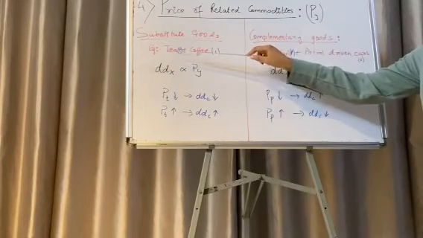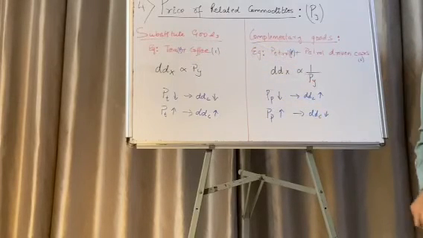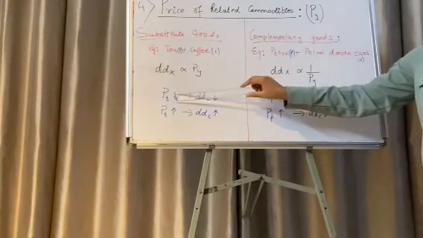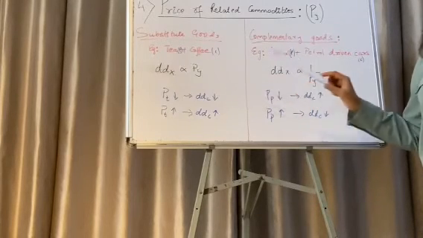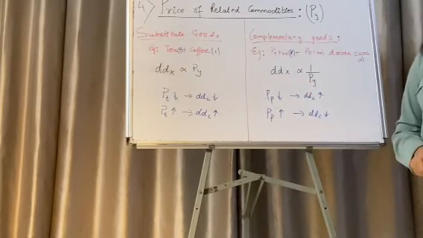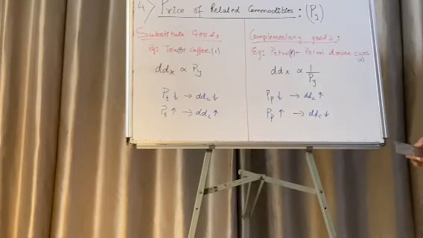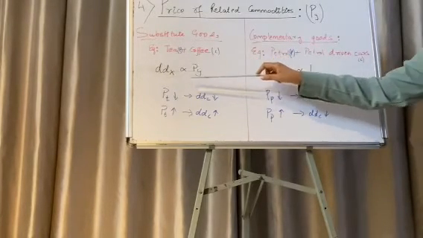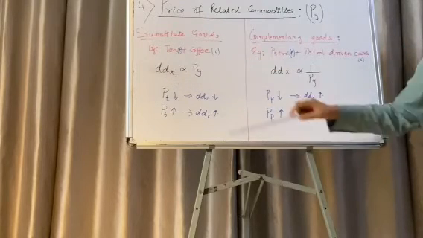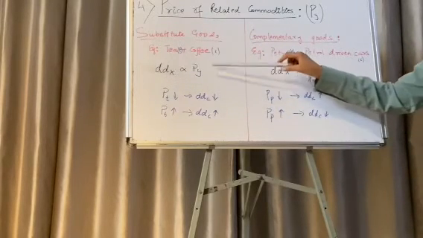Tea is denoted by T and coffee is denoted by C. So, if the price of tea decreases, the demand for coffee also decreases. And if the price of tea increases, then the demand for coffee also increases. So, there is a direct relationship or a positive relationship between the demand for a commodity and the price of its substitutes.